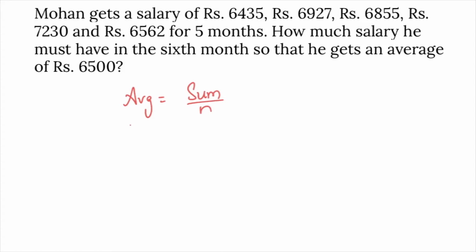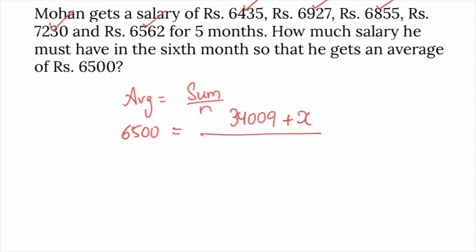Given average is 6500 rupees. The summation for the first 5 months is 6435, 6927, 6855, 7230 and 6562. Together it is 34,009 rupees, plus for the 6th month, if his salary is X rupees, divided by N, 6.